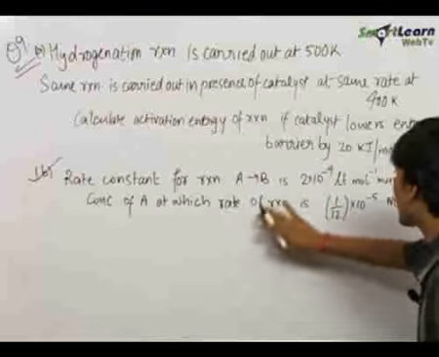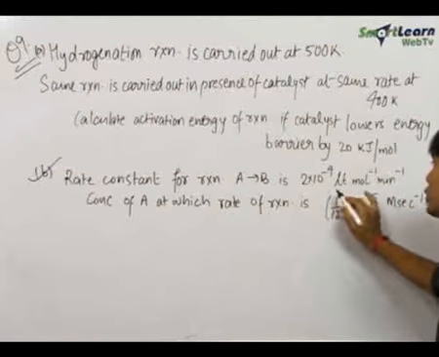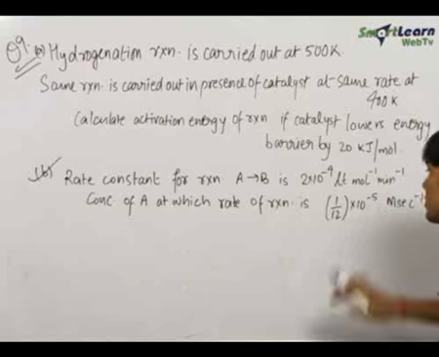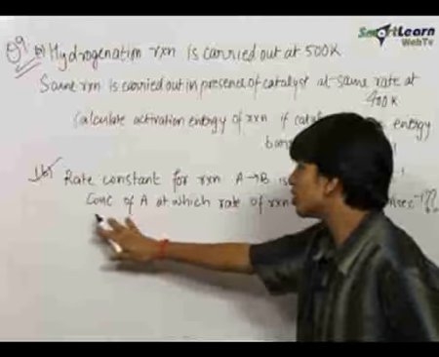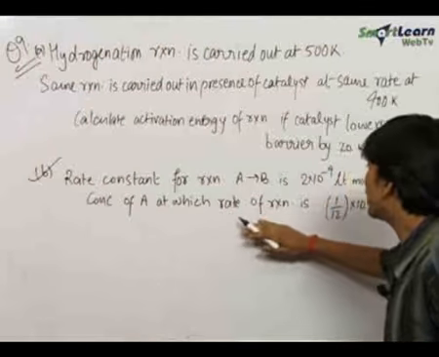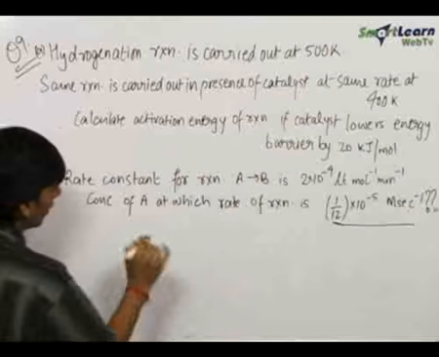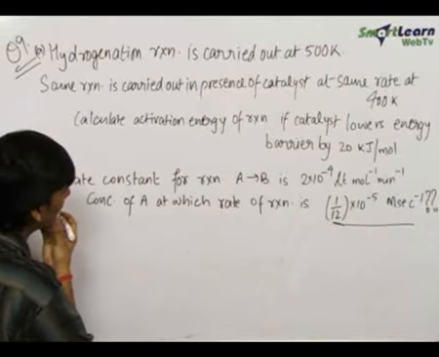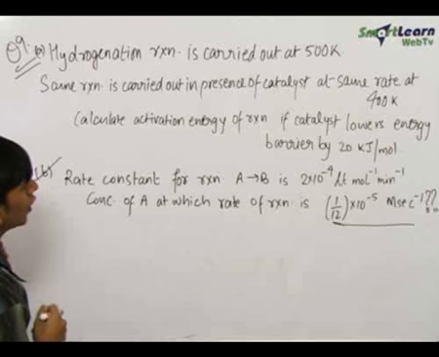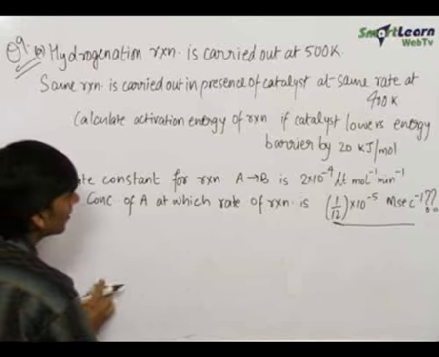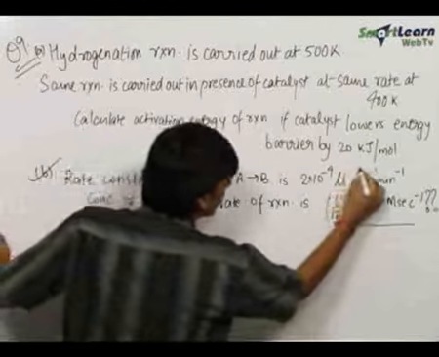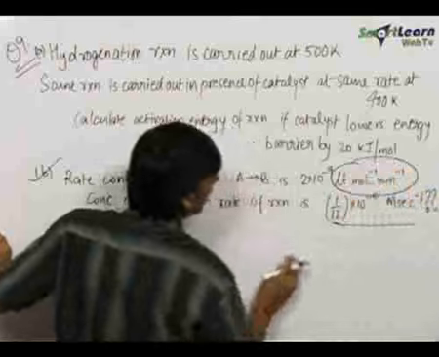This is a rate constant for the reaction A to B, given to be 2 into 10 raised to the minus 4 liter mole inverse minute inverse. Concentration of A at which rate of reaction is this much, we need to find out that. Now for this question people would think, how do we find out the order of the reaction? Always remember that the order of the reaction is found out by the unit of the rate constant.